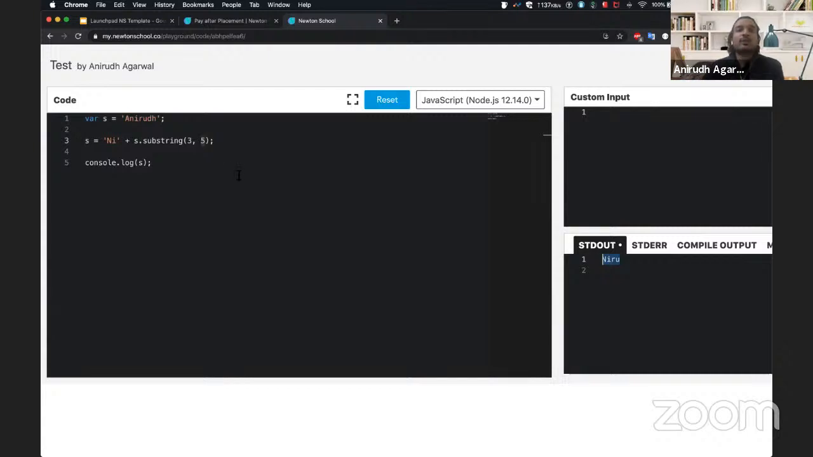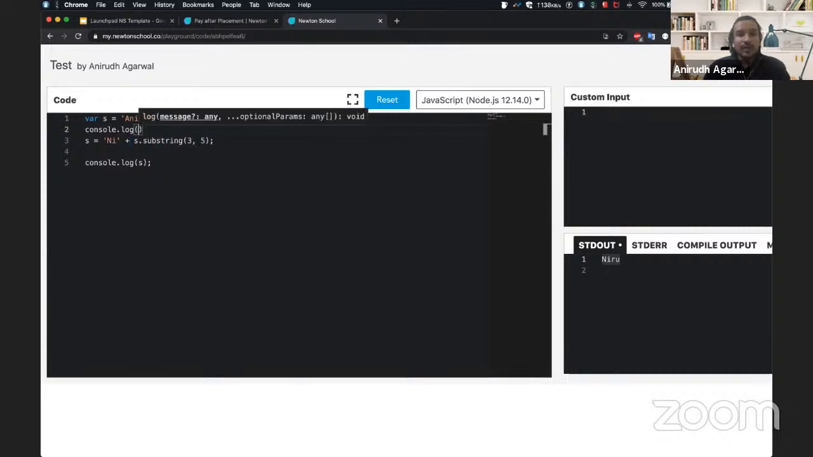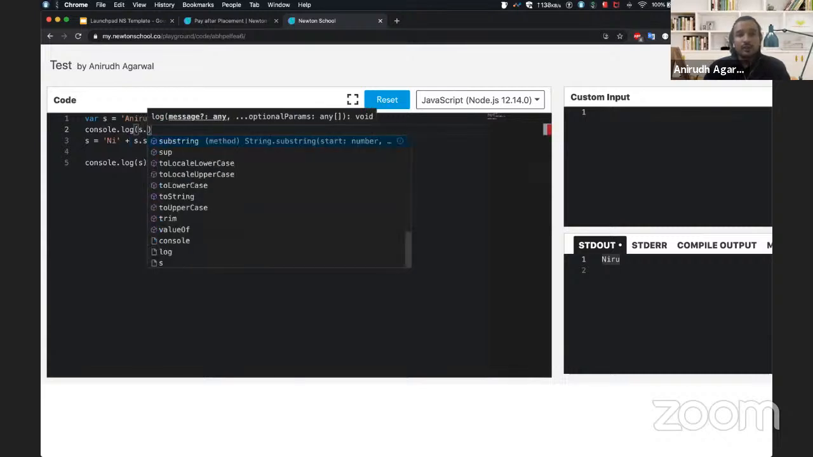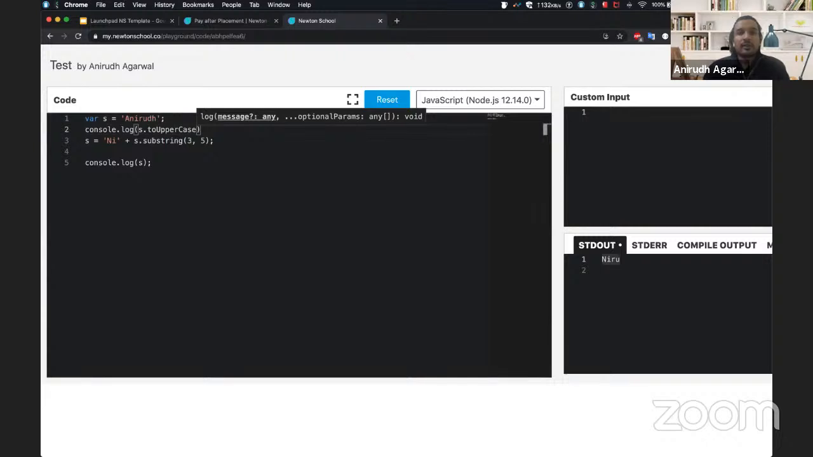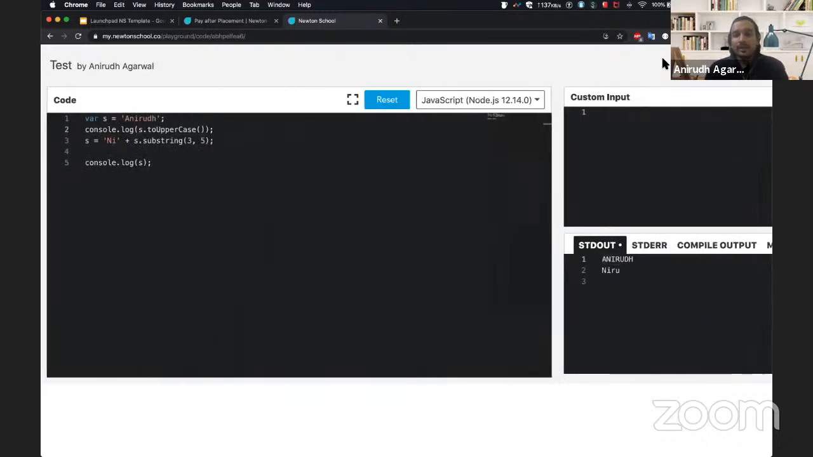So this is just to give you a taste of all the methods that are there. Basically, if you want to convert your string to all uppercase, let's say I want to say console.log of, and I want to make all of them uppercase, there's a function which is given directly by JavaScript, and I can do this. So it will convert all of this to Anirudh. All of them become capital case.